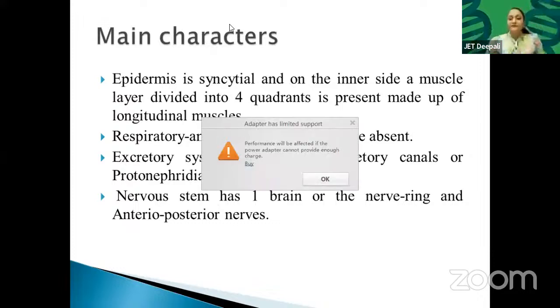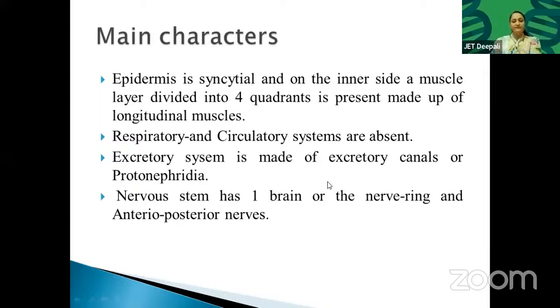See, this is my finger. Consider this finger as a worm. Okay. See, look here, everyone. This is a finger, means this is a worm. This is an Ascaris. So it has longitudinal muscles present here because the shape of the worm is cylindrical. Whenever you have anything cylindrical, the muscles surrounding that organism should be longitudinal. We can't keep transverse muscles. Okay.